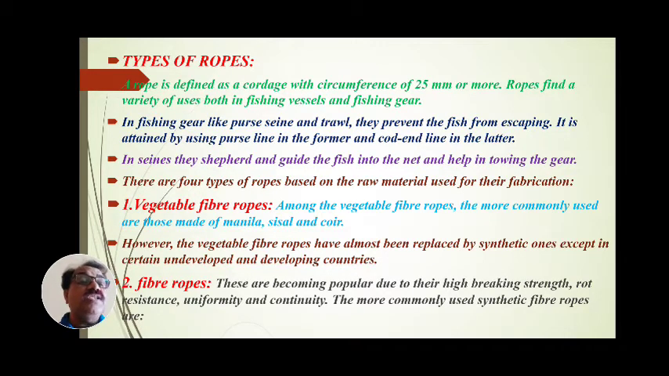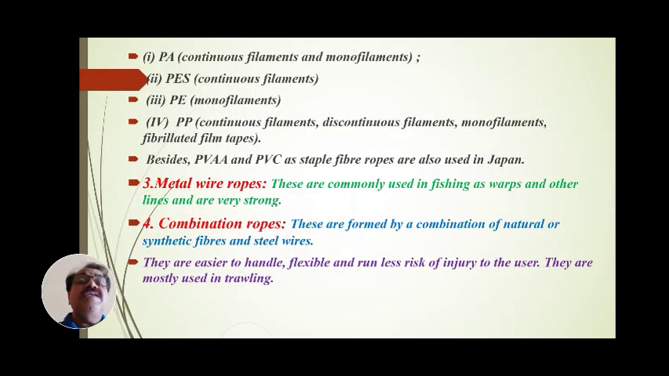The more commonly used synthetic fiber ropes are: first PA, polyamide, continuous filaments and monofilaments; then PES, polyesters, continuous filaments; then PE, polyethylene, monofilaments; and PP, polypropylene, continuous filaments, discontinuous filaments, monofilaments, and fabricated filaments, tapes. All these, PA, PES, PE and PP, are synthetic fibers.